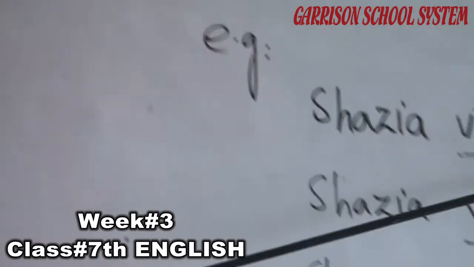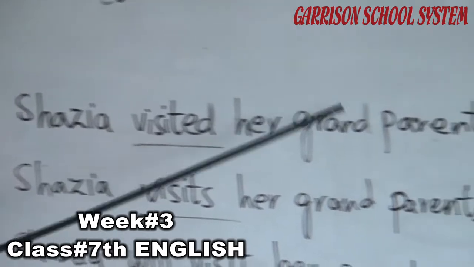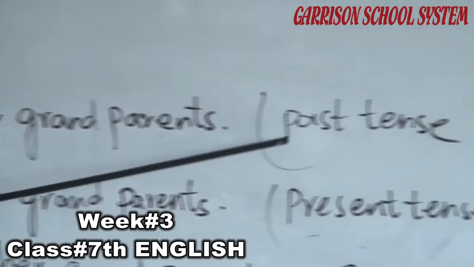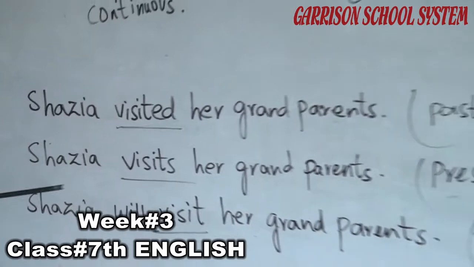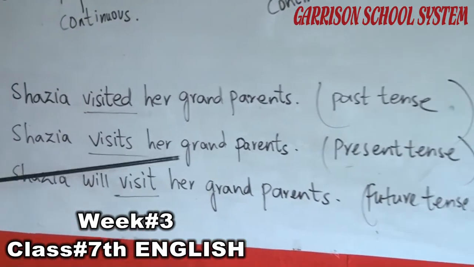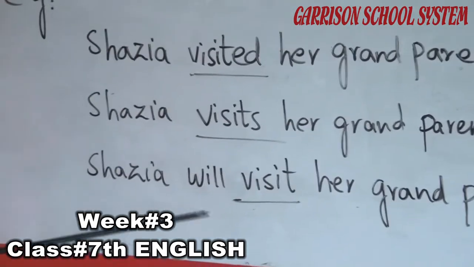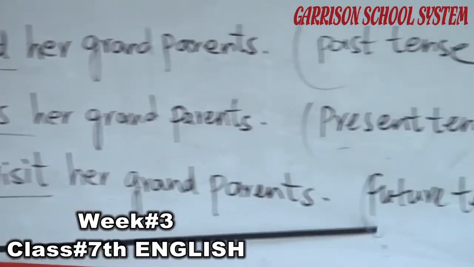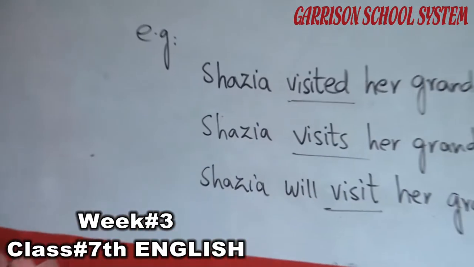Shazia visited her grandparents. That is in past tense. It means she visited a day before, yesterday or a week before. Shazia visits her grandparents means she comes to visit them. And Shazia will visit her grandparents, that is in future tense, that she will go to visit them in future.